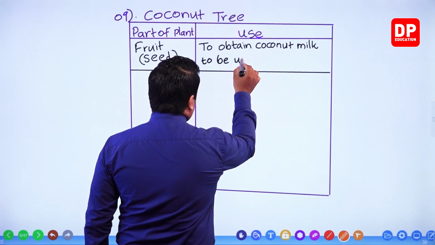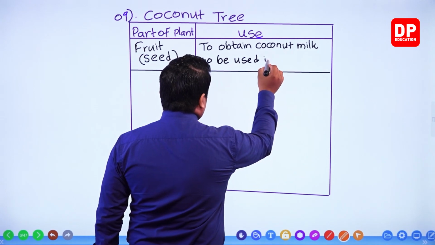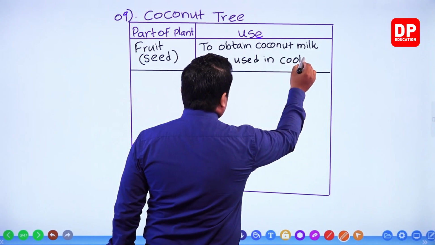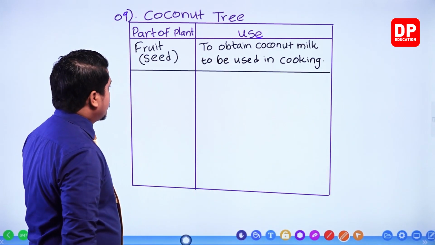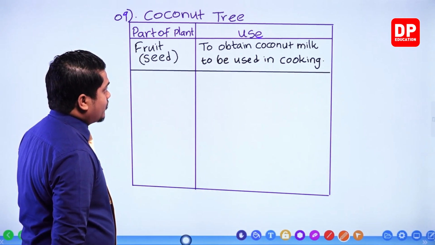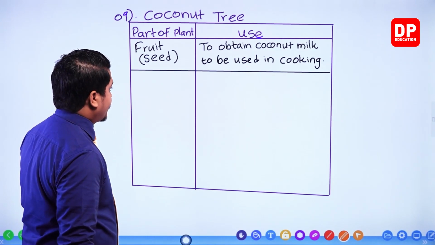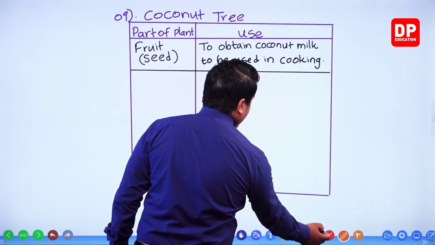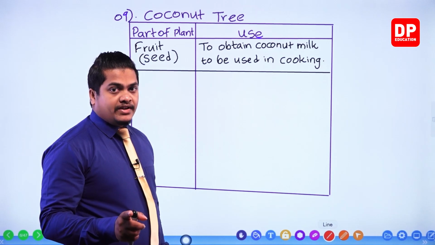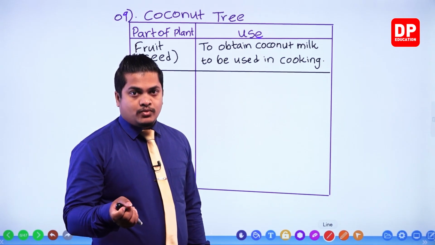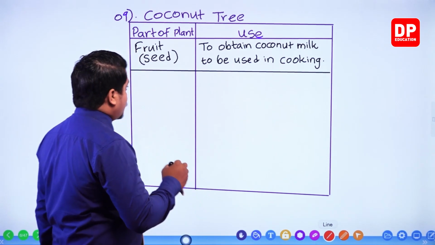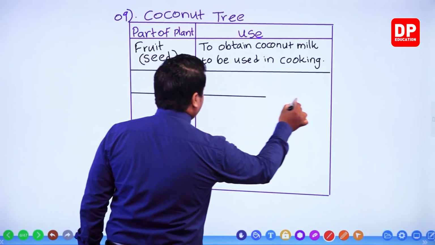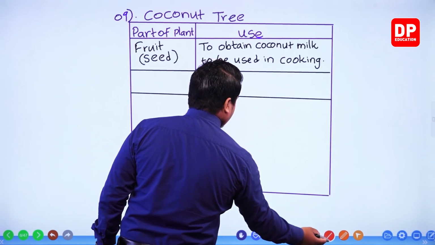To be used in cooking. So fruit or the seed, to obtain coconut milk to be used in cooking. Then next one, I'll be mentioning only one use, my dear children, but there are other several uses as well. I have mentioned that earlier. Okay, next one.